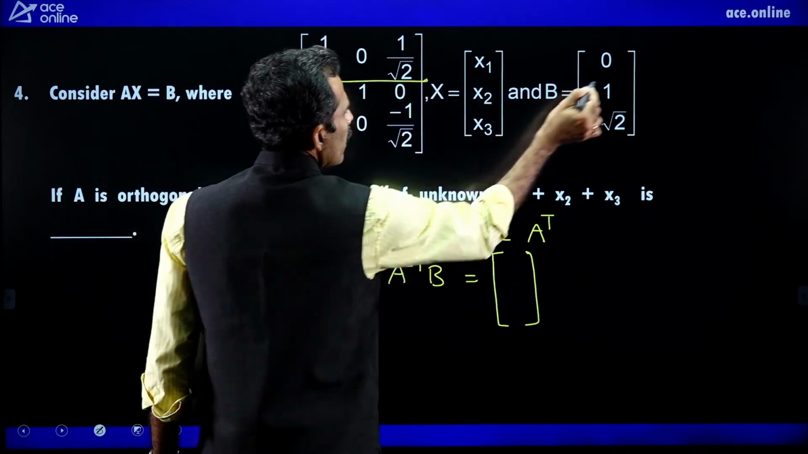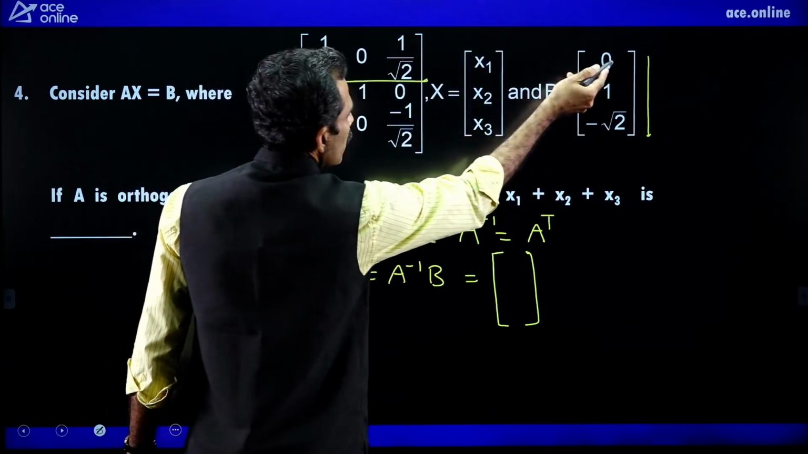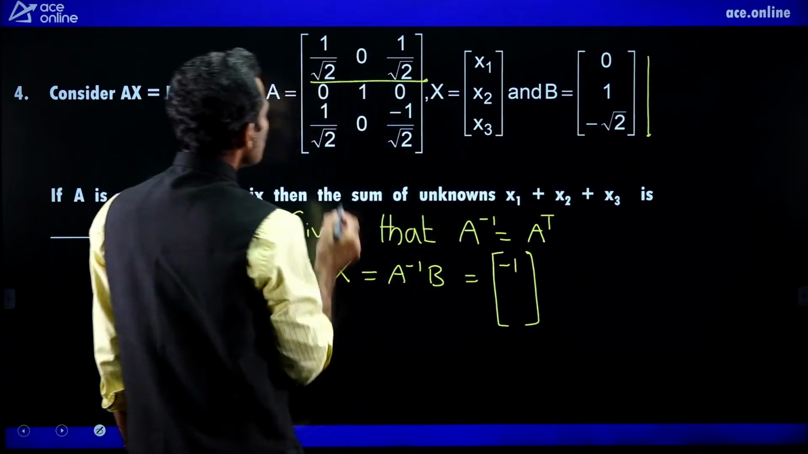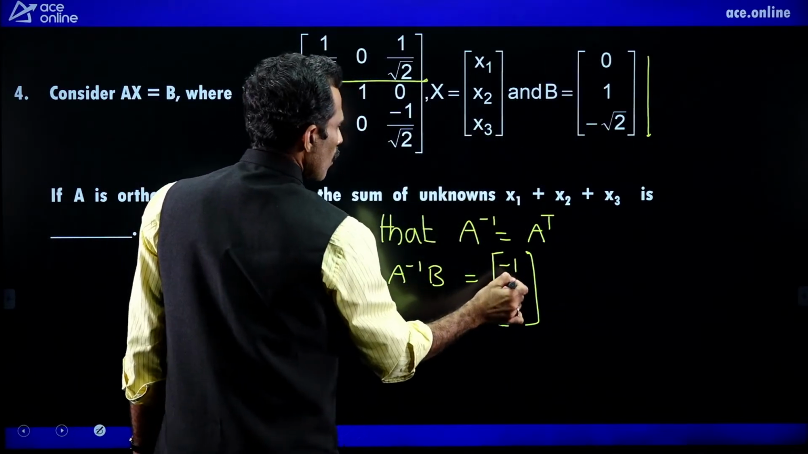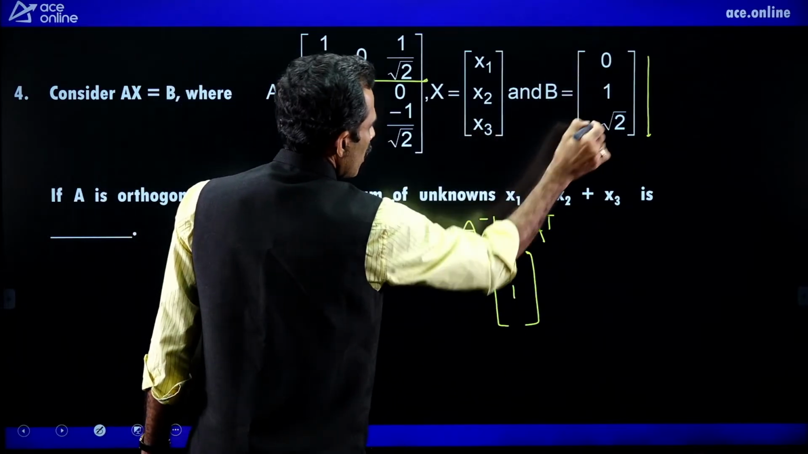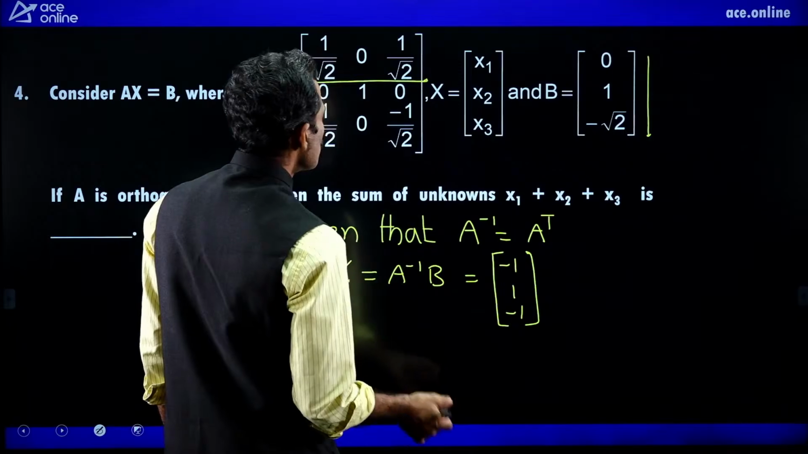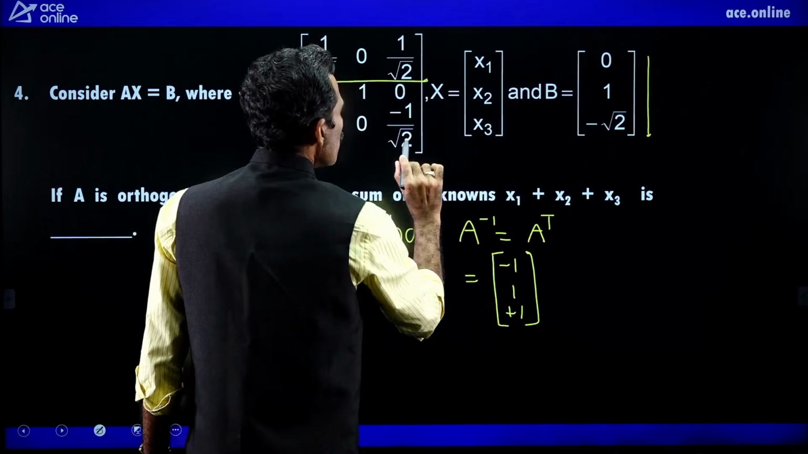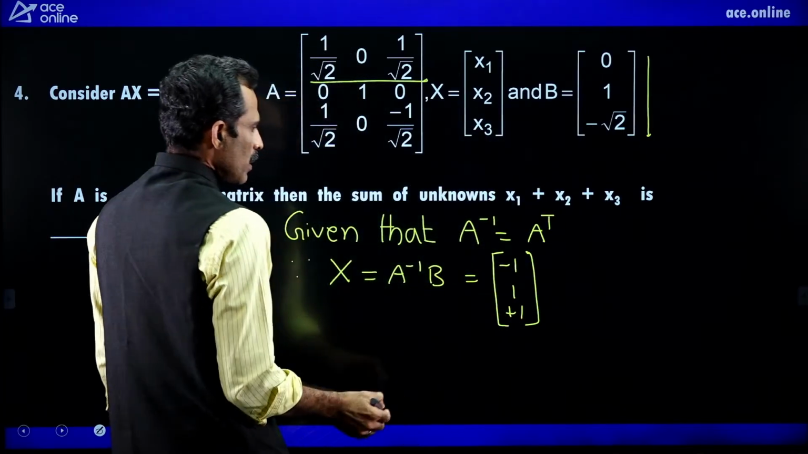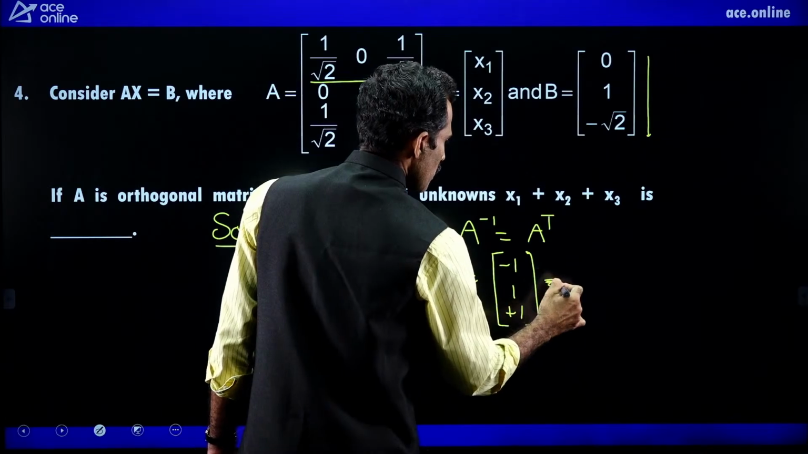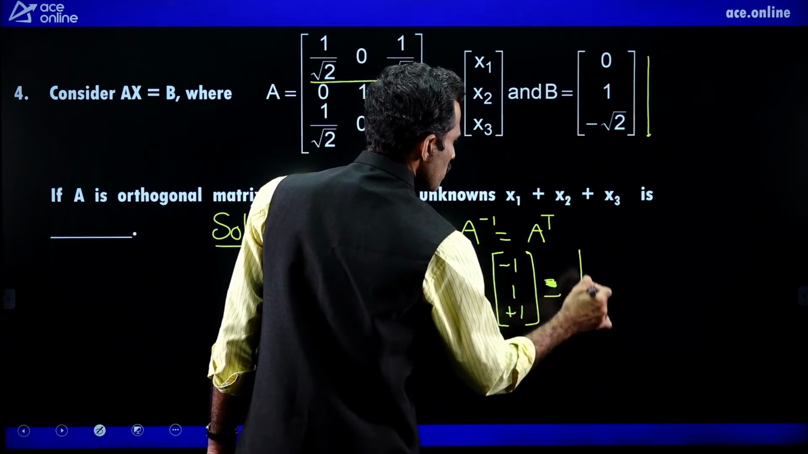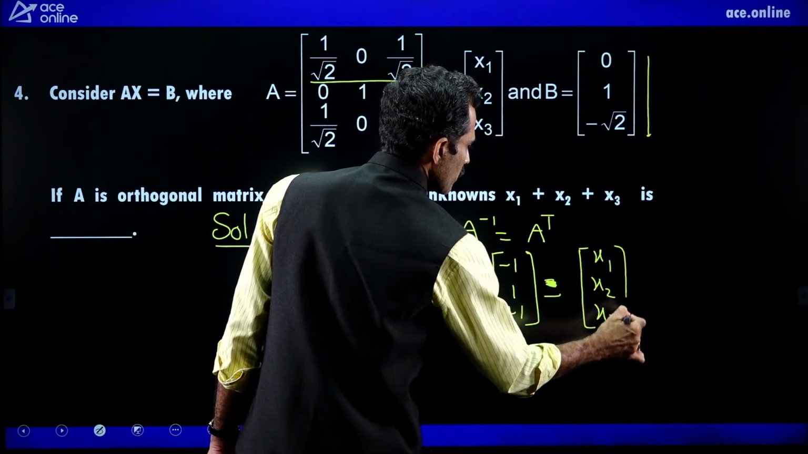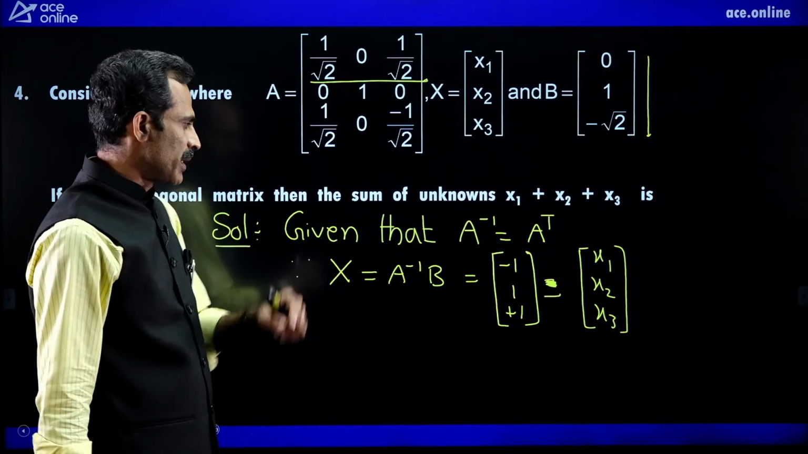Row, column, 0, 0, 1 by root 2 into minus root 2, that becomes minus 1. Second row, column, 1. Third row, column, that is minus 1. So minus minus plus. 0, 0, product of these two is plus 1. This is same as the solution matrix x1, x2, x3.